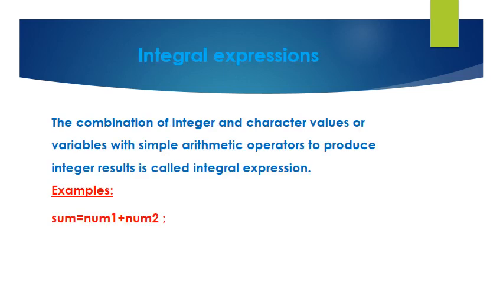Next, integral expression. The combination of integer and character values or variables with simple arithmetic operators to produce integer results is called integer expression. So, the expression that produces an integer value as output after performing all types of conversion is called an integral expression. For example, sum = num1 + num2 is an integral expression. Here sum, num1 and num2 are variables of type int.